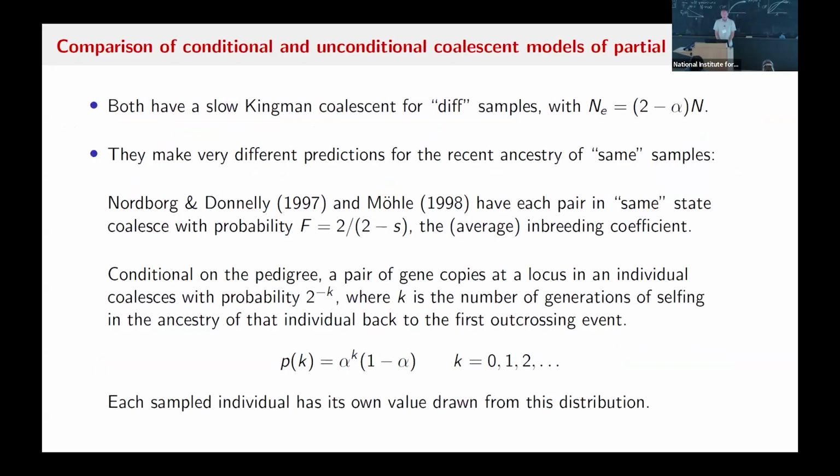Okay, to compare to the previous model that averages over the pedigree, they both had this same process for the diff samples, but for this same sample, our model is a little bit different. In the old model, we just flipped a coin, F or 1 minus F, for the individual inbreeding coefficient. And here we know for the individual we sampled in the pedigree, it has some number of generations of selfing in its ancestry. And that number determines the probability of coalescence for a locus from that individual. And you can describe the distribution.